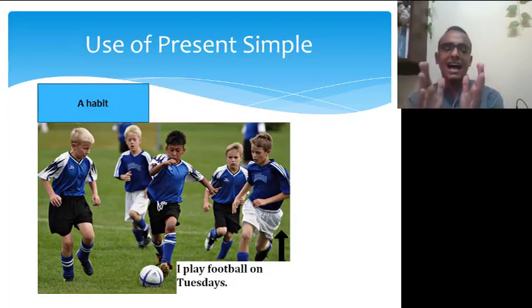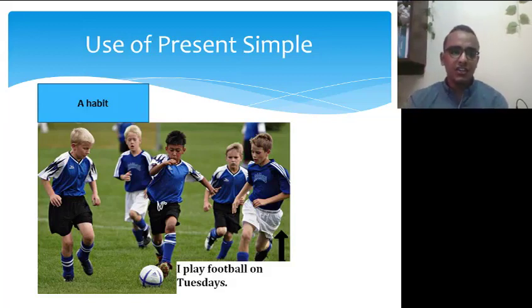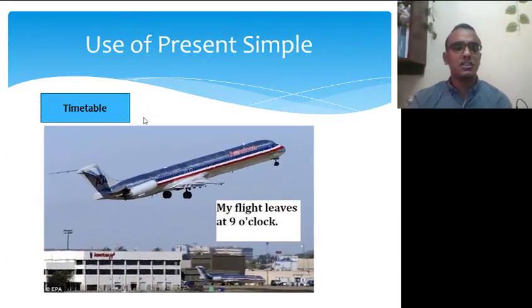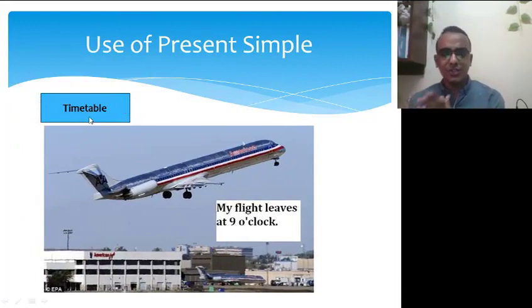So this is a habit, like I told you, okay? Number three, timetable. My flight leaves at 9 o'clock. So this is a timetable. I told you when we speak about timetables, we use the present simple tense. Okay, let's move to another point.